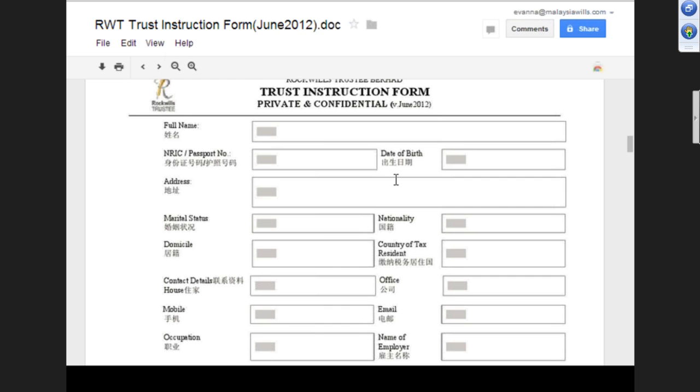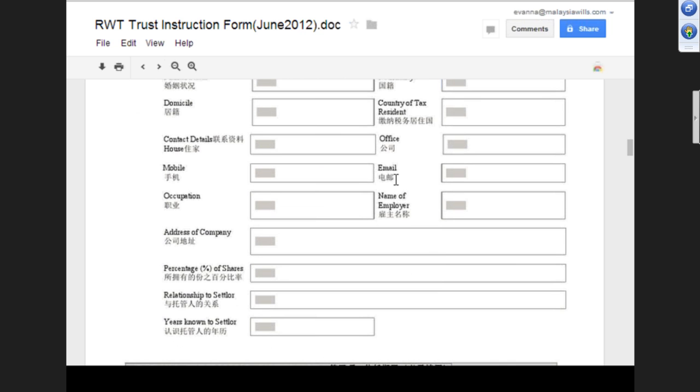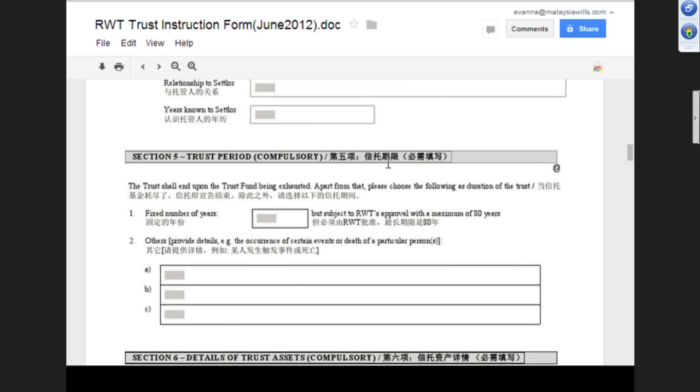And then all these things: percentage of share, relationship to settlor, years known to settlor. Then here is the trust period. The trust shall end upon the trust fund being exhausted. Okay, this is understandable. Apart from that, you choose either a fixed period or until a particular event happens.